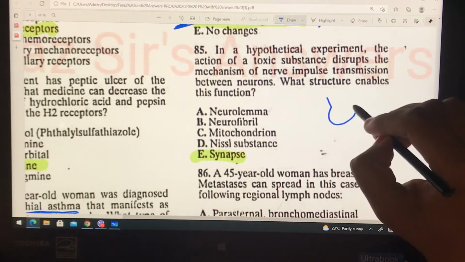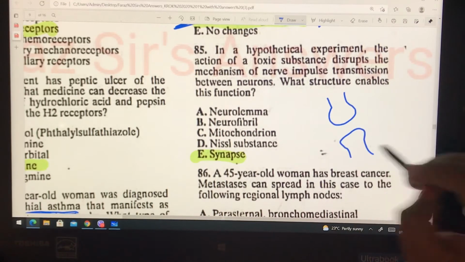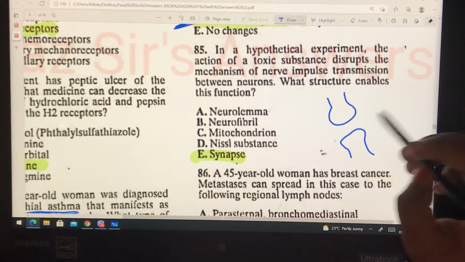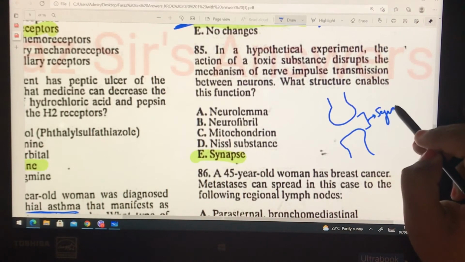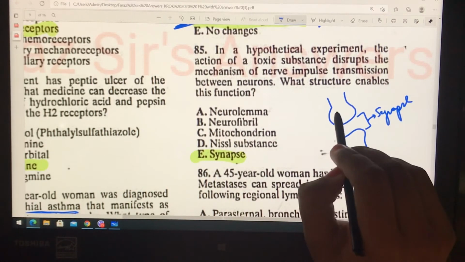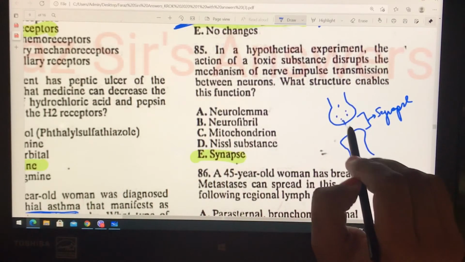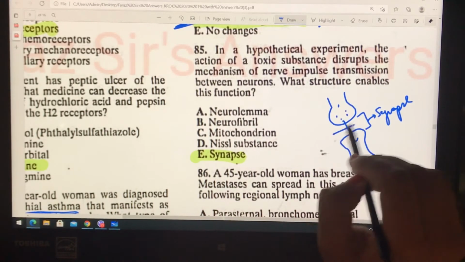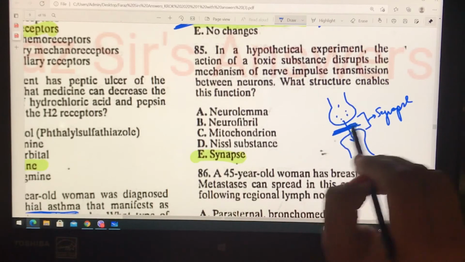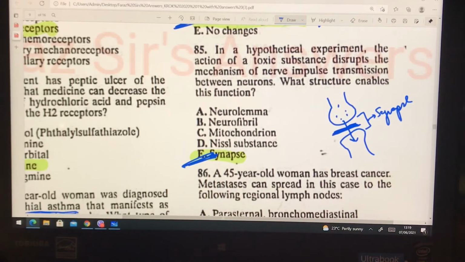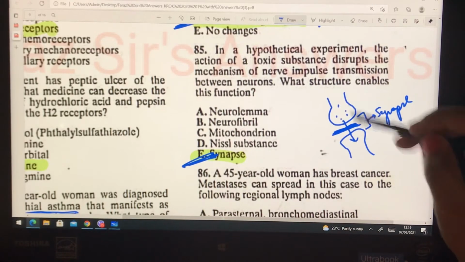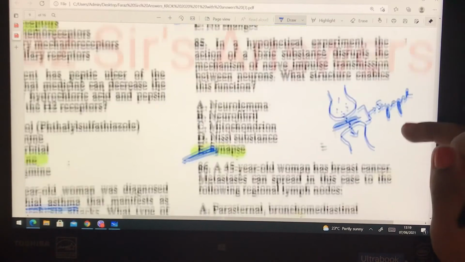So, we have two neurons, for example, like this, presynaptic and postsynaptic neurons, and this area is the synapse. So any neurotransmitter will transfer from here to here, and the place between is the synapse. So obviously there is a disruption somewhere in the synapse, that's why the neurotransmitter is not transmitting.